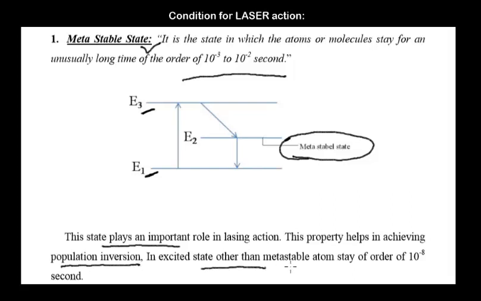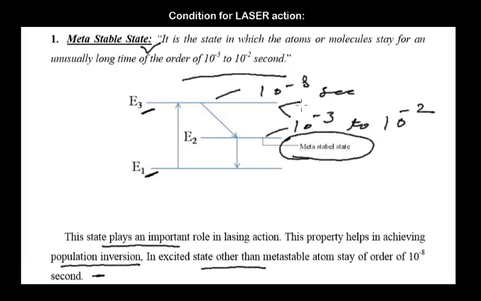In excited states other than metastable, atoms stay for the order of 10^-8 seconds. So here atoms will stay for 10^-8 seconds, and here 10^-3 to 10^-2 seconds, which is bigger than 10^-8. So the metastable state is the state in which atoms can stay longer as compared to the excited state, and it will help us to achieve population inversion.